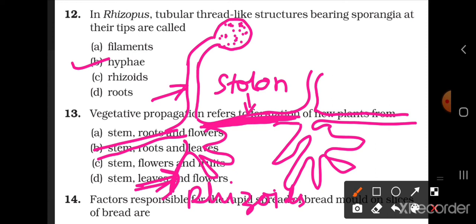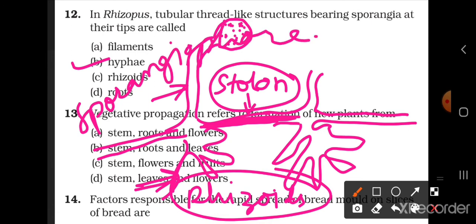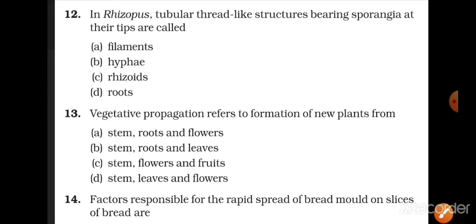So three types of hyphae we saw: rhizoids, stolon and sporangiophore. Sporangiophore is a tubular, thread-like structure, and it bears sporangia. It is a kind of hyphae. So the correct answer is B, hyphae.